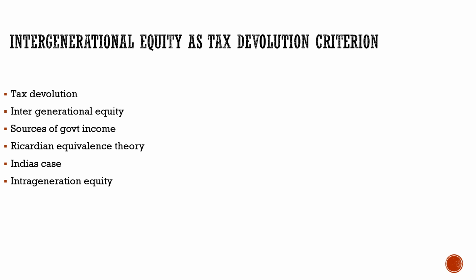Let me repeat it once more. Here we have discussed four major, important concepts. First, tax devolution, very basic. The distribution of tax is done by the central government, on the recommendations of the Finance Commission. Then we discussed intergeneration equity.